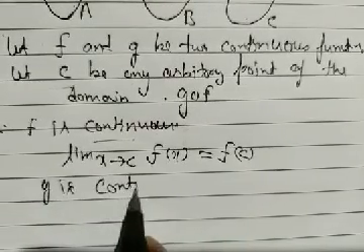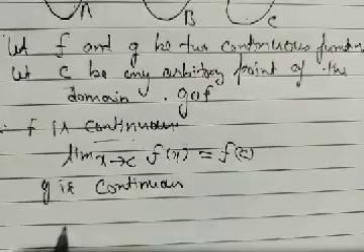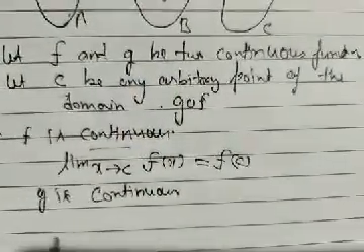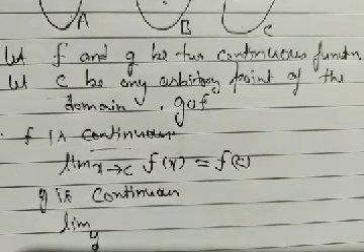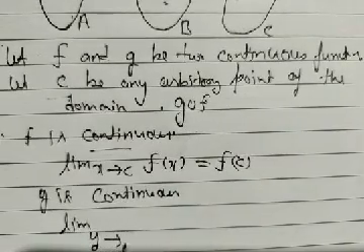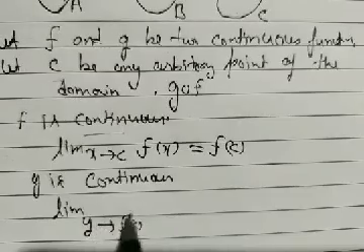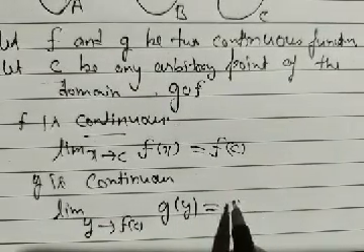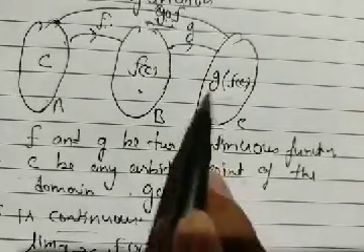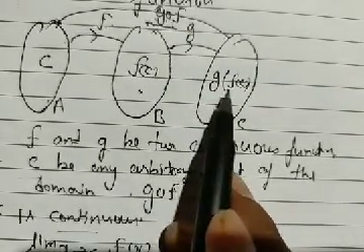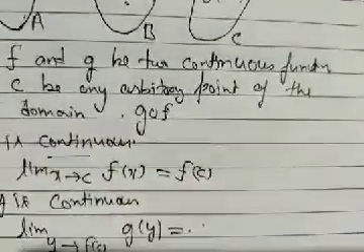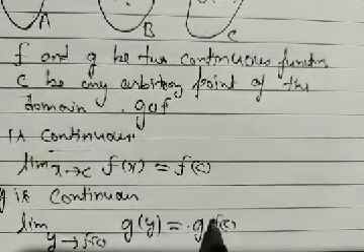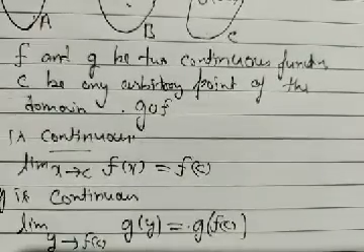Also we have taken g to be continuous. When g is continuous, the point of g is f of c. Take an arbitrary point y, where y tends to f of c. Then the limit as y tends to f of c of g of y is the function value at f of c, which is g of f of c.